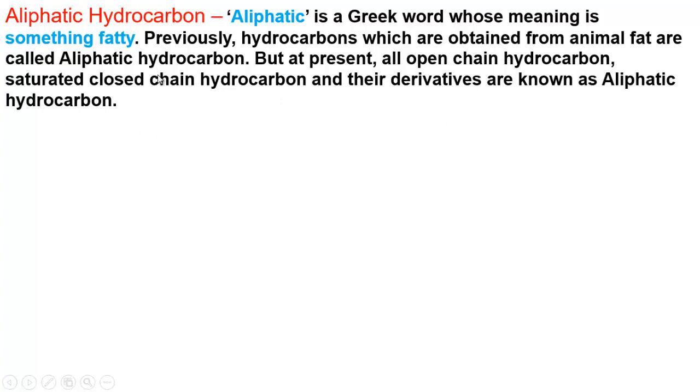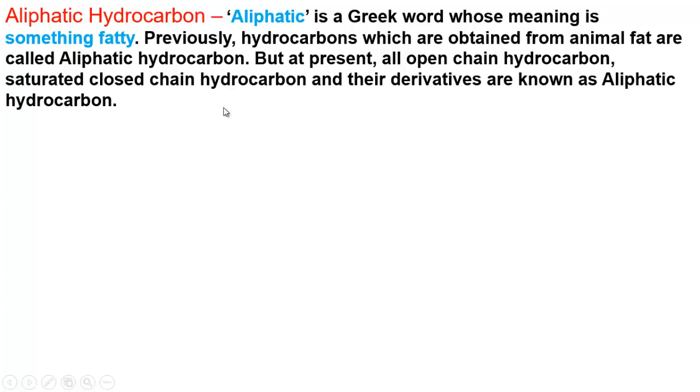That means previously only the hydrocarbons obtained from animal fat were known as aliphatic hydrocarbons, but nowadays many other hydrocarbons which bear the properties of aliphatic hydrocarbons, which are synthesized in the laboratory, are also known as aliphatic hydrocarbons.